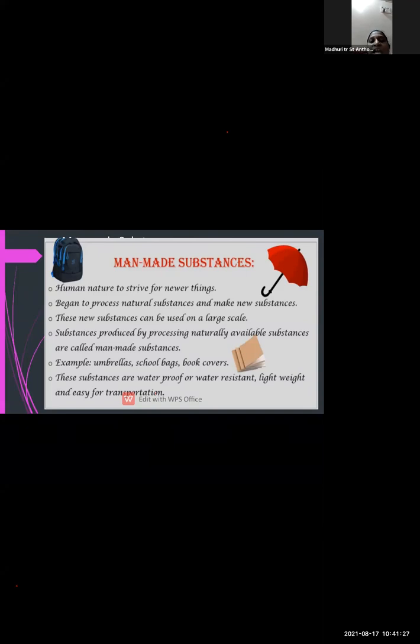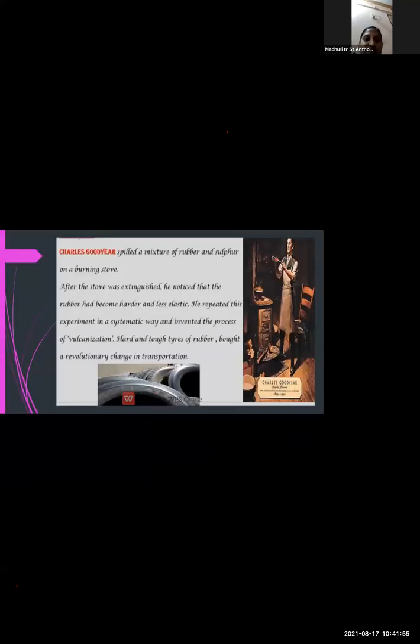Even we like to carry the things which are light in weight and easy for transportation. So such things we are carrying. So those things are also made by man. So that when we are traveling from one place to another, it will be very easy to carry those substances as they are having light weight and which are necessary for us in transport. So this is about the man-made substances.